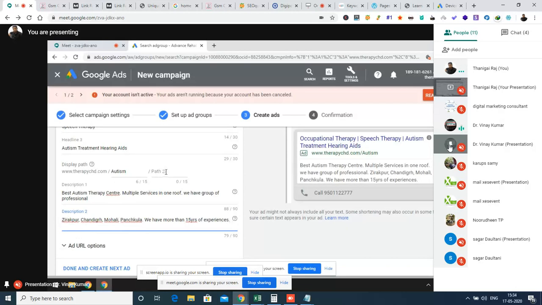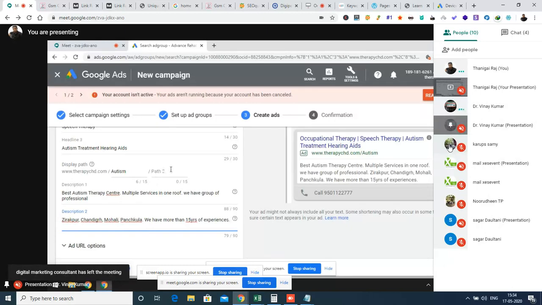And here path two also, you can write something, or otherwise you don't need to write. So we will leave that part.